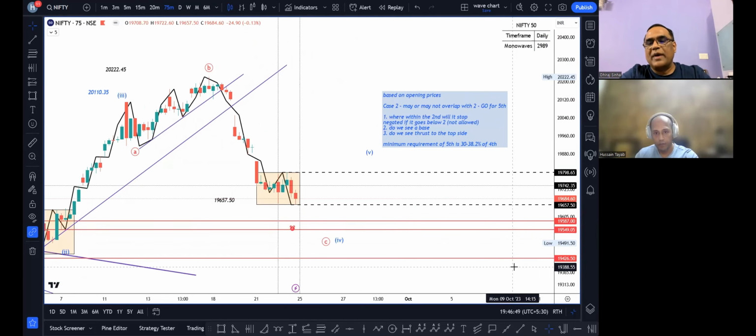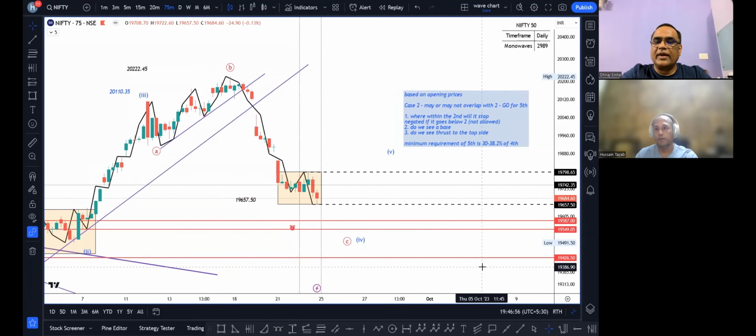So if you see a pullback, don't get too gung-ho that again we are going to test the all-time high. Be very cautious there, knowing that once we reach 19,850, or it can go a little higher as well, don't become too bullish once again. Be cautious, check the price action, because the larger trend still seems to be on the downside. And there are very high chances that before 8th of October, we are going to see 19,226. So that seems to be the summary.